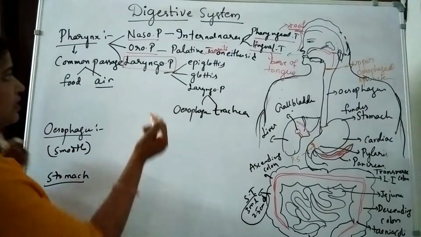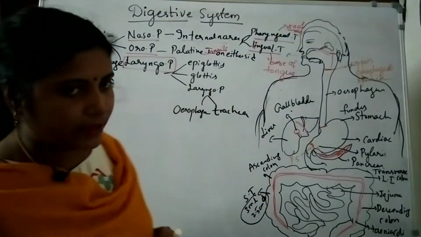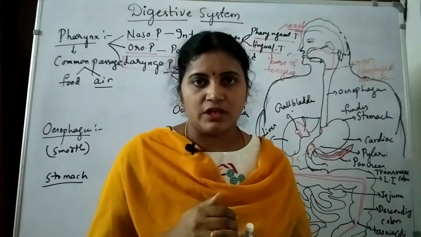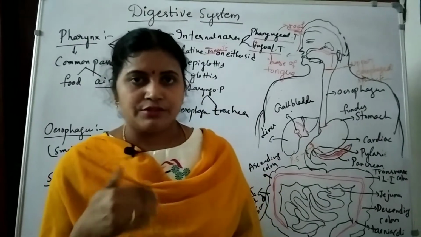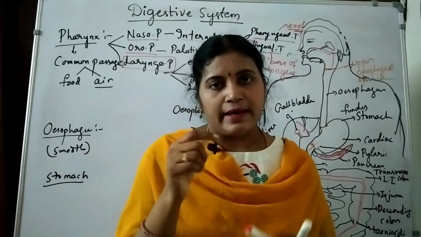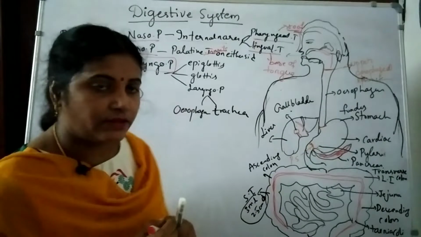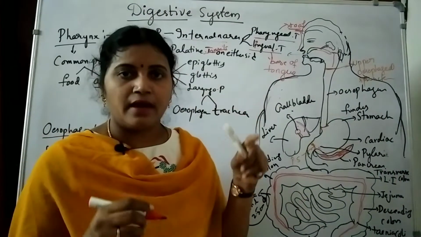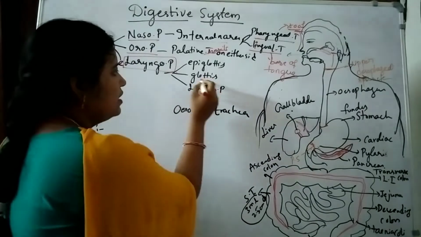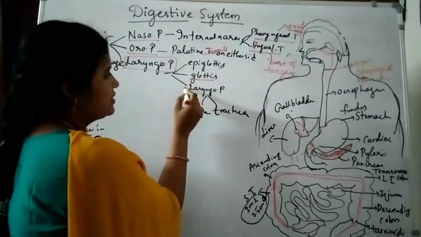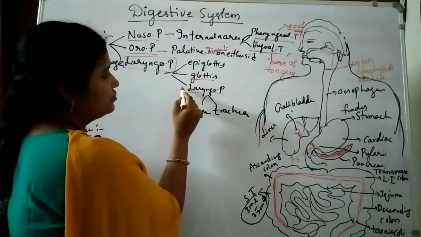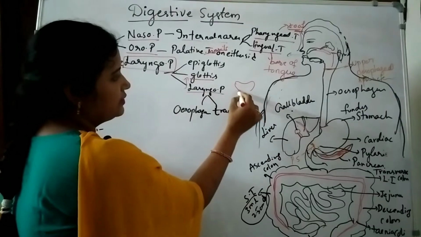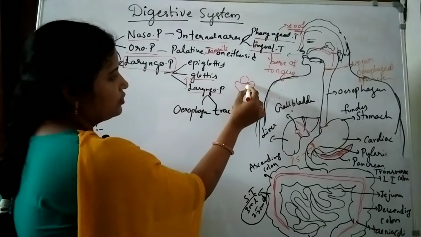Then laryngopharynx. Laryngopharynx is where the larynx is connected with the pharynx part. Larynx is nothing but the voice box, with which you are able to talk. Since the larynx connects there, we call it laryngopharynx. Normally, above the larynx, what part does it contain? The glottis. That's why I have written here, it contains the glottis part.